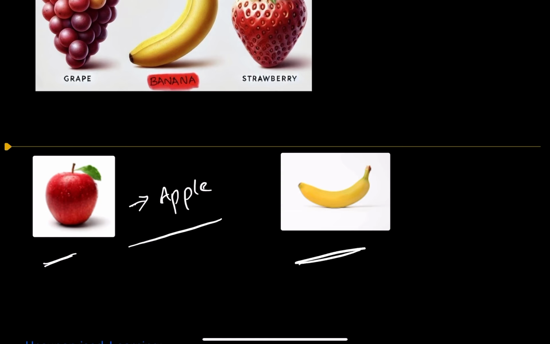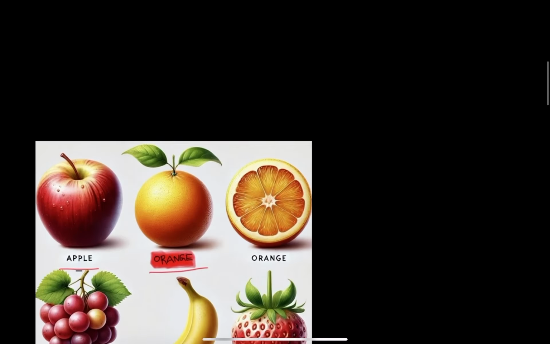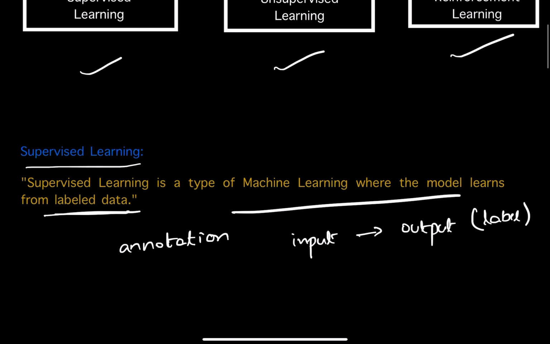If you give this figure as an input, it will display banana, right? That means each input has some corresponding output label. This is what this definition means: the model learns from labeled data. We'll dive deep into supervised learning in the coming videos, but as of now, just understand that in supervised learning, the model will learn from labeled data, right?